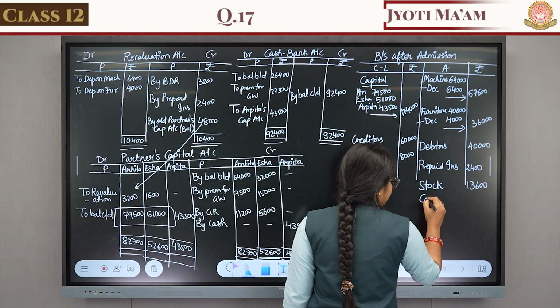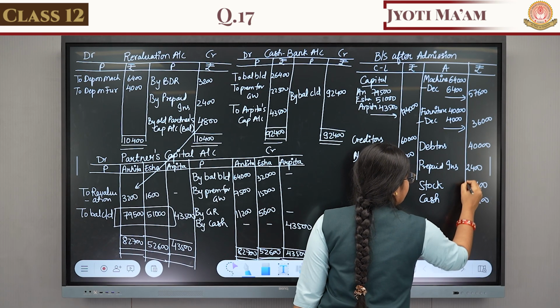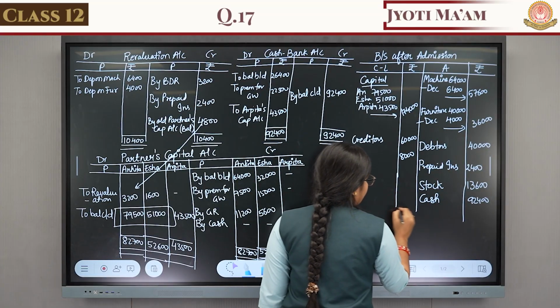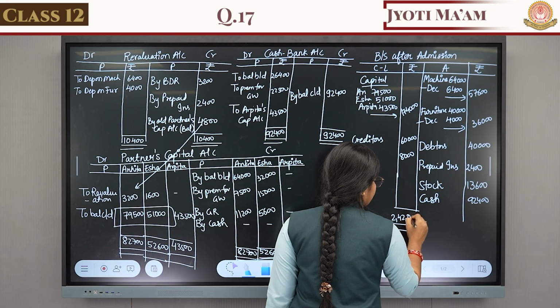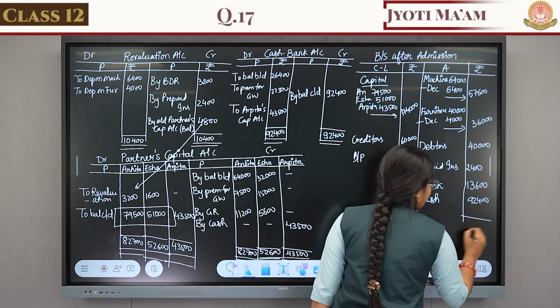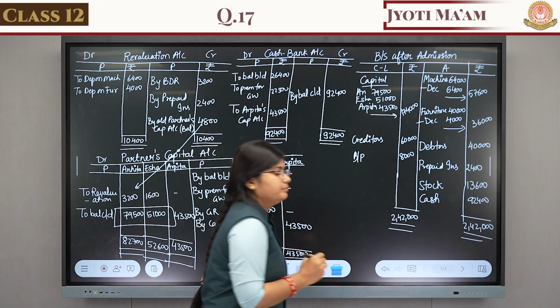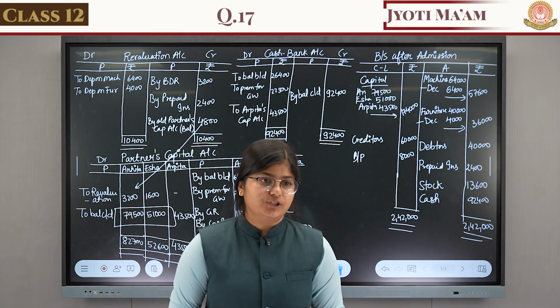Asset. Cash 92,400. Now tally the balance sheet. The liability side is 2,42,000 and the asset side is the same, which means our account is tallied. The next sum we will do in the next lecture. Thank you.